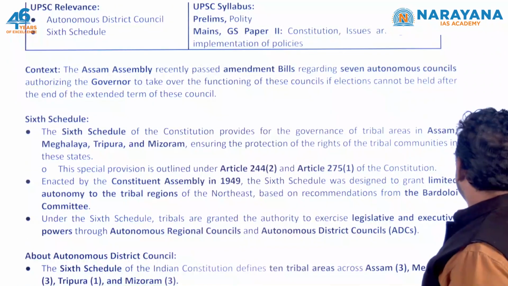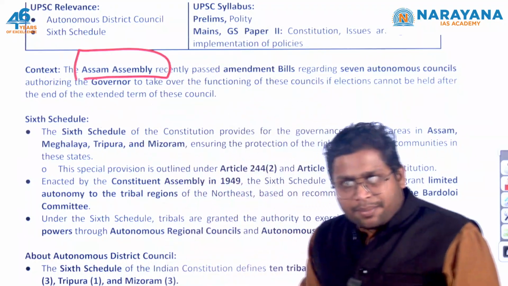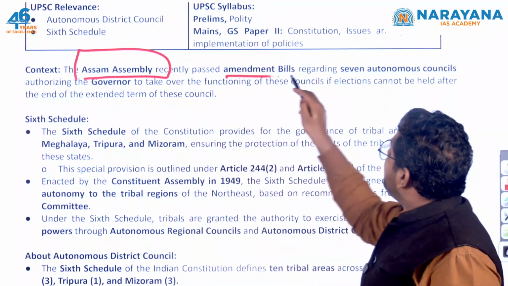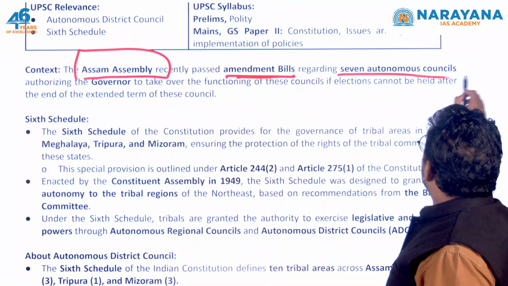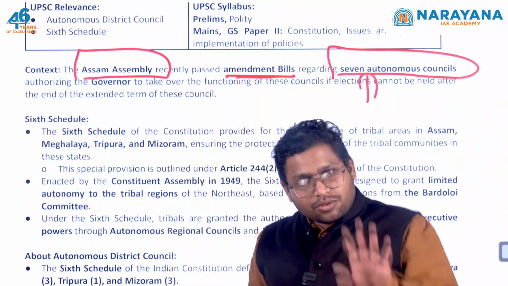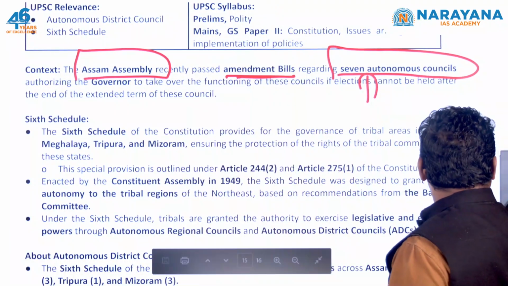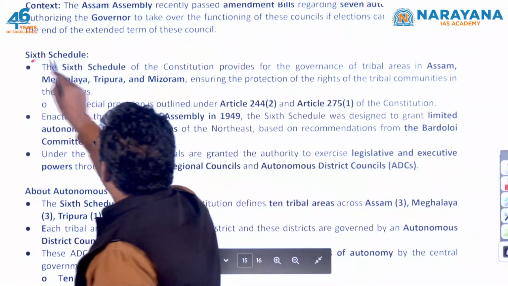So what has happened recently? The Legislative Assembly of Assam has passed some amendment bills. These bills are regarding the 7 autonomous councils which are present over here. Now, it's very important for us to know what these autonomous councils are.